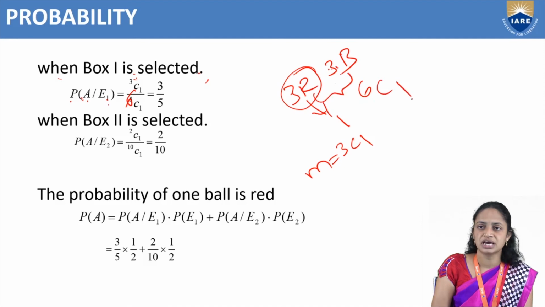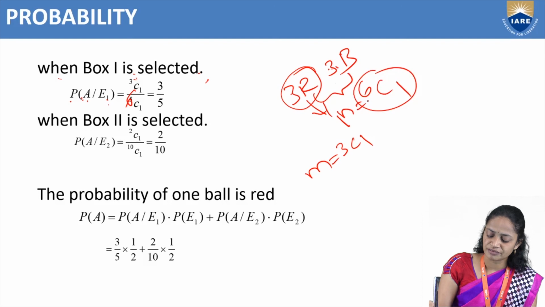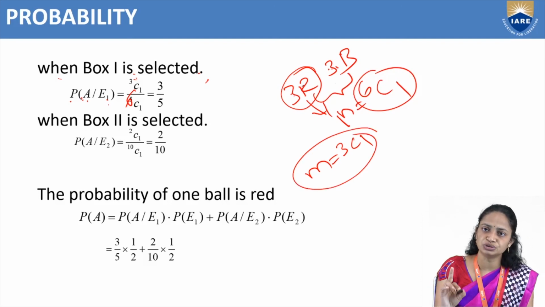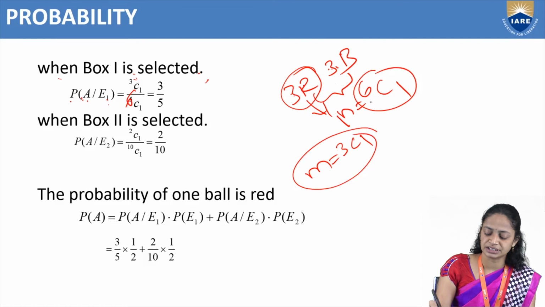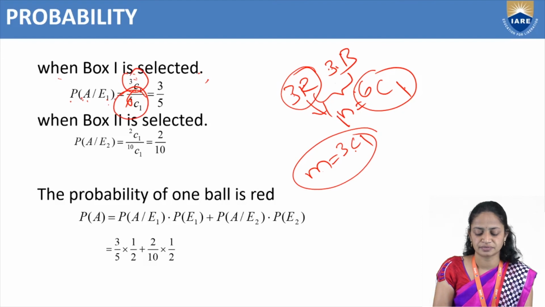From that we have to choose 1, so N equals 6C1, and the favorable outcomes are the 3 red balls, choose 1. So that is 3C1 divided by 6C1.